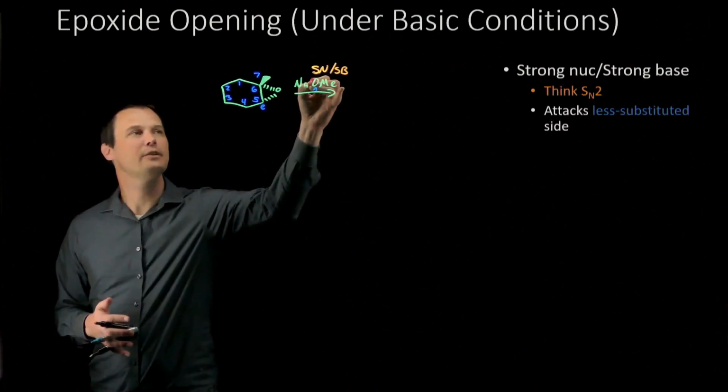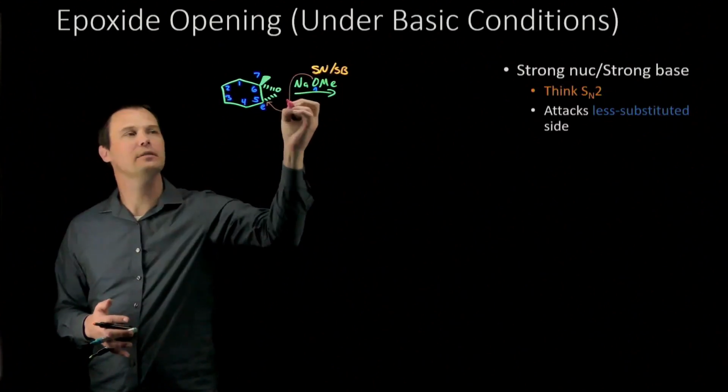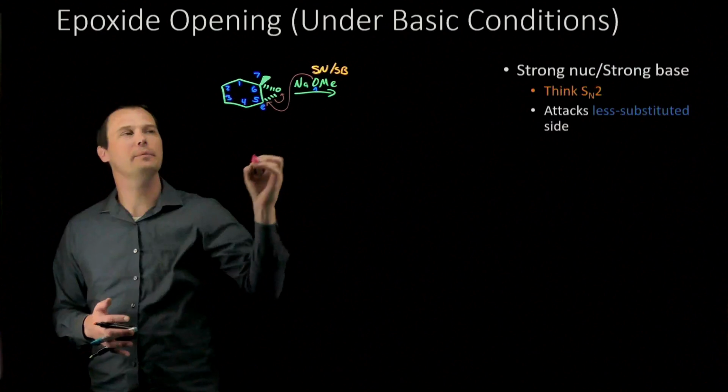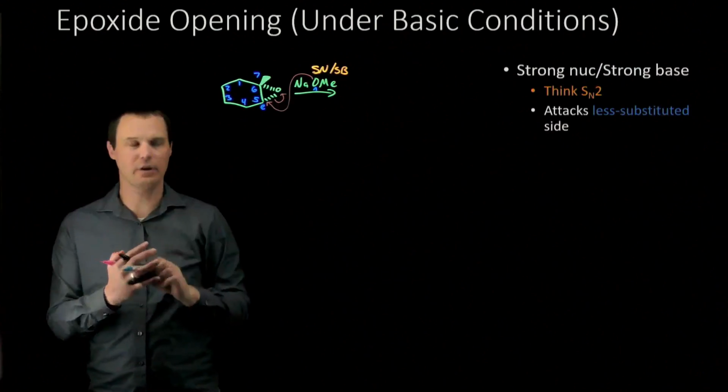That means in this mechanism, the oxygen will act as a nucleophile. It will attack the less substituted carbon number 5 and open up the epoxide, putting a new lone pair of electrons onto the oxygen.